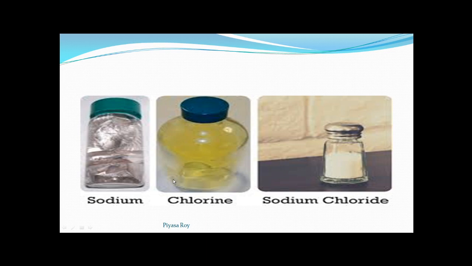It is also poisonous and has a choking smell. When sodium and chlorine react together, we get sodium chloride.